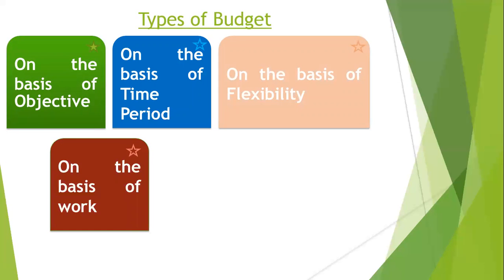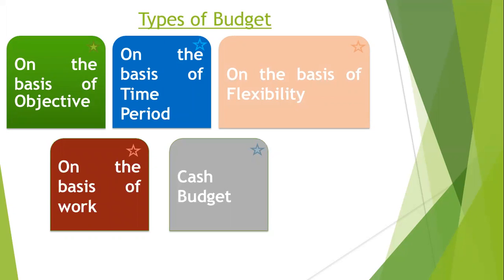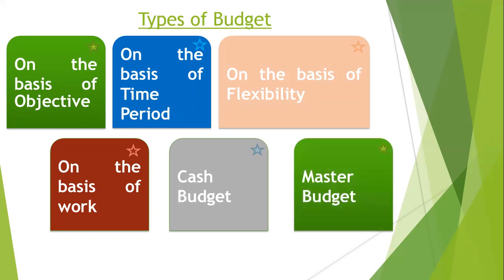Our fourth type of budget is on the basis of work. Whatever work we are doing in the business or in the firm, we make a separate budget for each and every activity, that is called on the basis of work. We can say on the basis of activity also. The fifth type of budget is the cash budget. In this budget, we are making the entries of cash. And our last type of budget is the master budget.